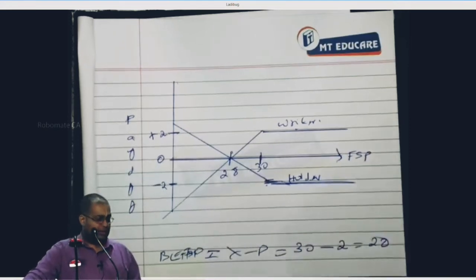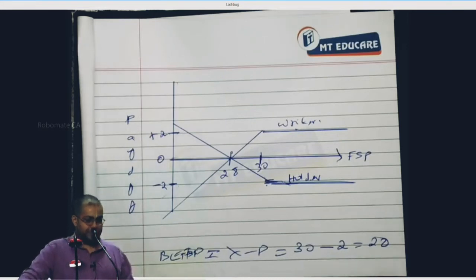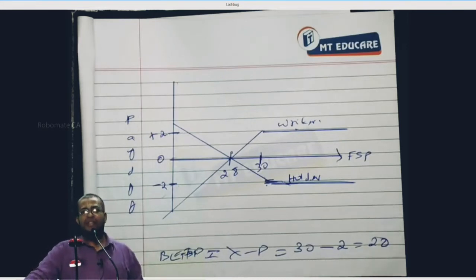The holder will exercise the put option at 30 rupees strike price and earn 28 rupees after paying 2 rupees premium.